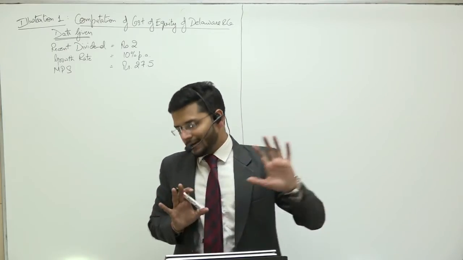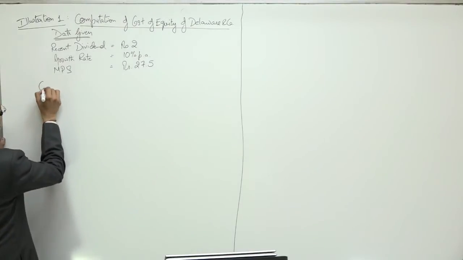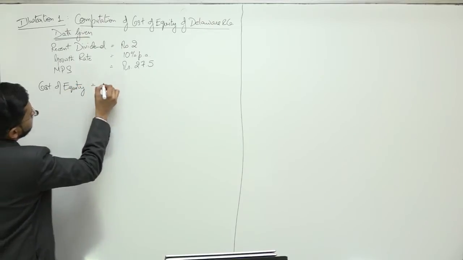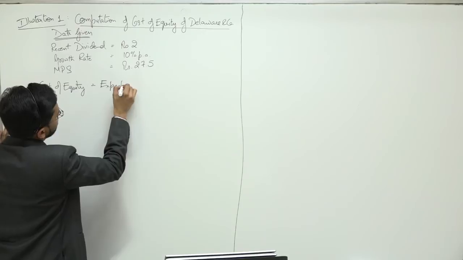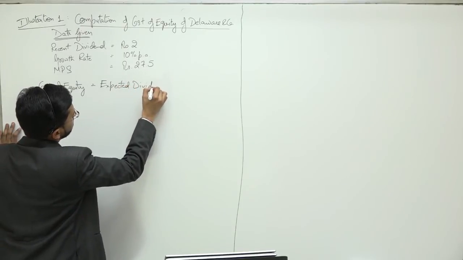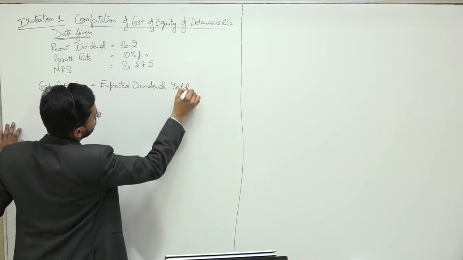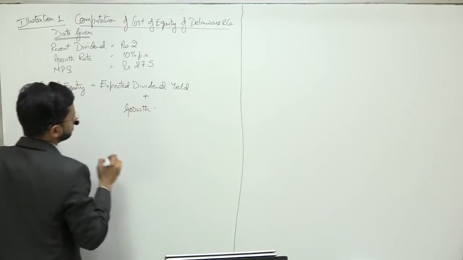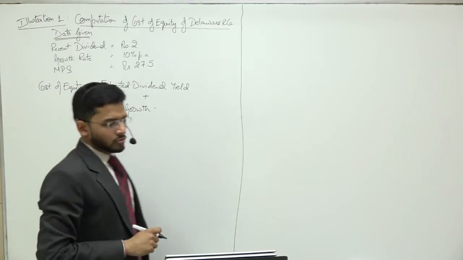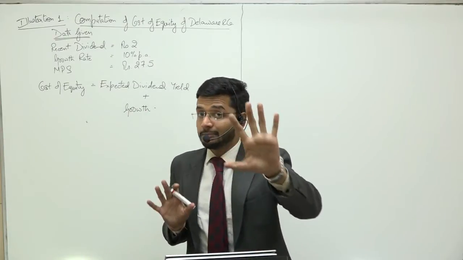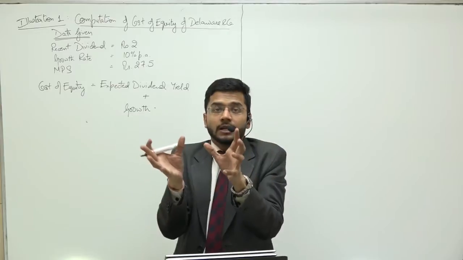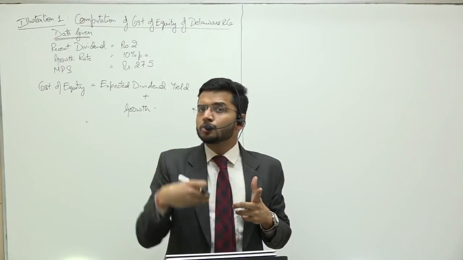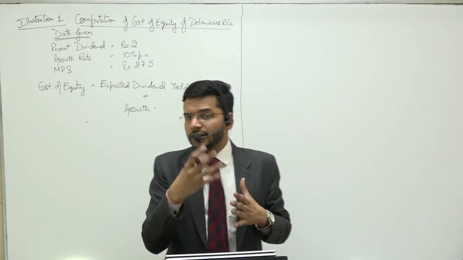Now cost of equity comprises two things, guys. So let me write down the formula first. Cost of equity is equal to expected dividend yield plus growth. What dividends are expected in percentage form, guys? We are calculating this entire concept in percentage form. So what is the dividend yield? What is my dividend in terms of percentage giving to me? What is the expected dividend yield?